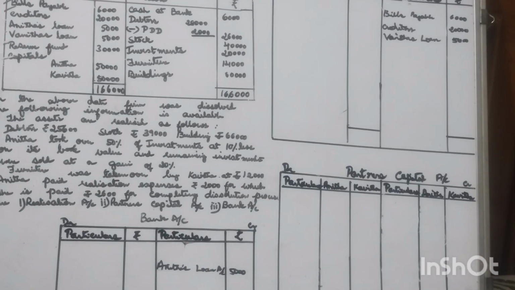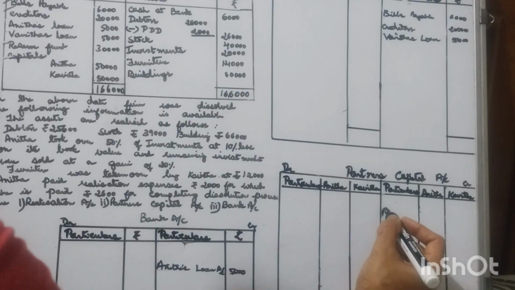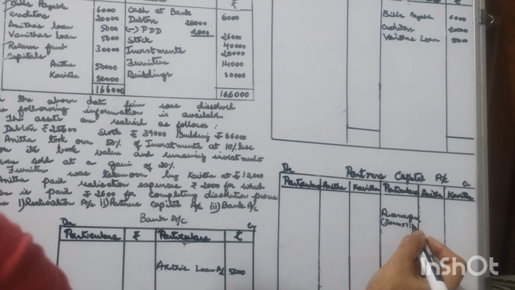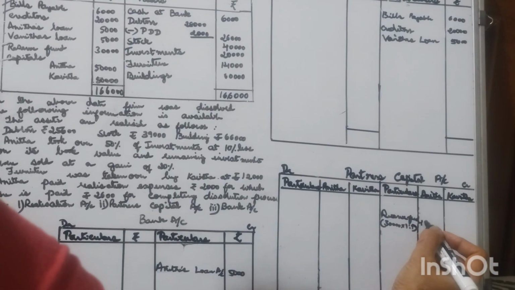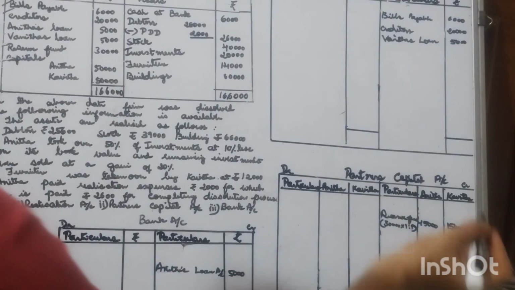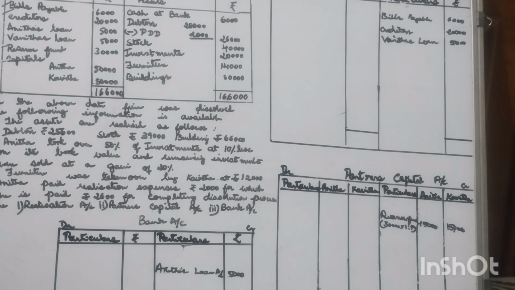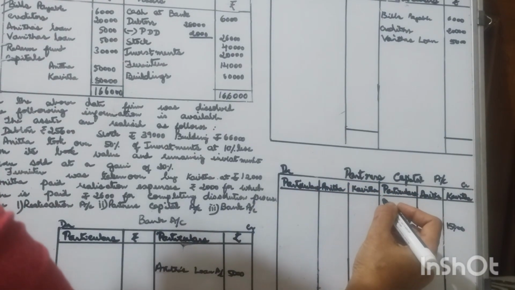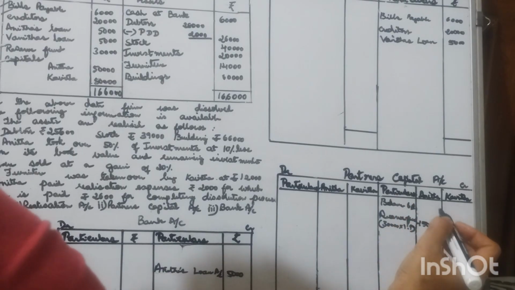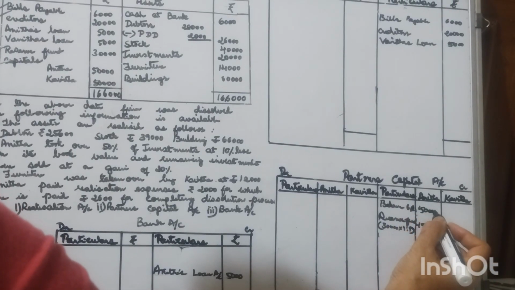Reserve fund has to be credited to partners capital account. So the reserve fund of 30,000 must be divided equally, 1:1, 15,000 each to both partners. Anita and Kavita's capitals given must be recorded as balance brought down with 50,000 each.